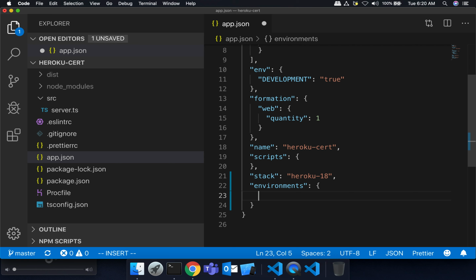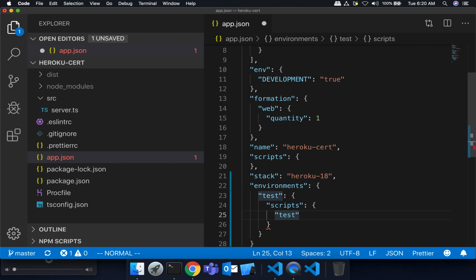So environments, this is our test environment. This is not arbitrary, these are specific settings. This is basically saying, in the test environment, I want to set scripts to be something different than empty, which is what it is right now. So I'm going to set scripts. I want to supply a new test script.